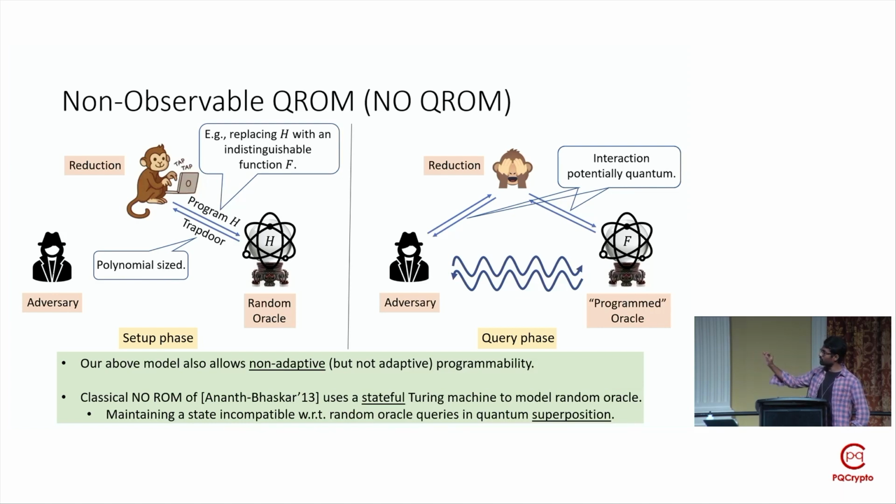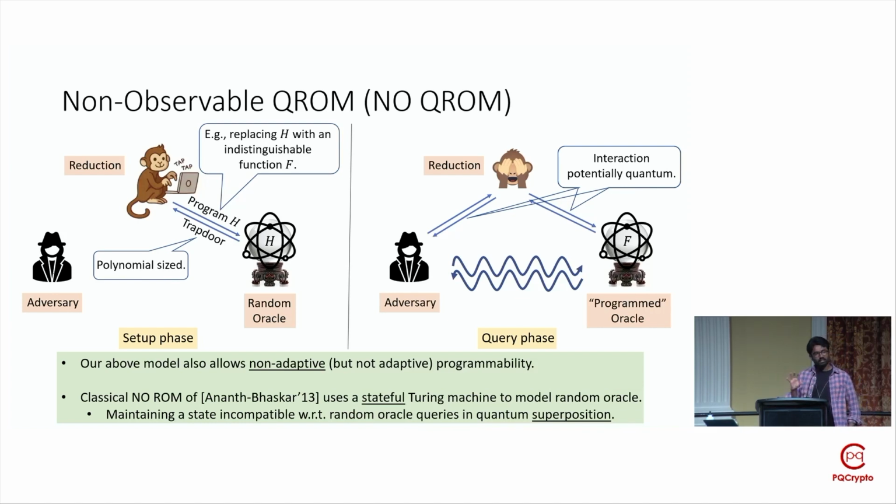Also, comparing our model to the classical no-ROM of Anant and Bhaskar. In their model, they model this random oracle with a Turing machine which can maintain some kind of a state. This state will be useful to answer an adversary's random oracle queries. This state can be, for example, a polynomial number of random elements in a list, such that the adversary's first query will be answered with the first element, the second query with the second element, and so on.